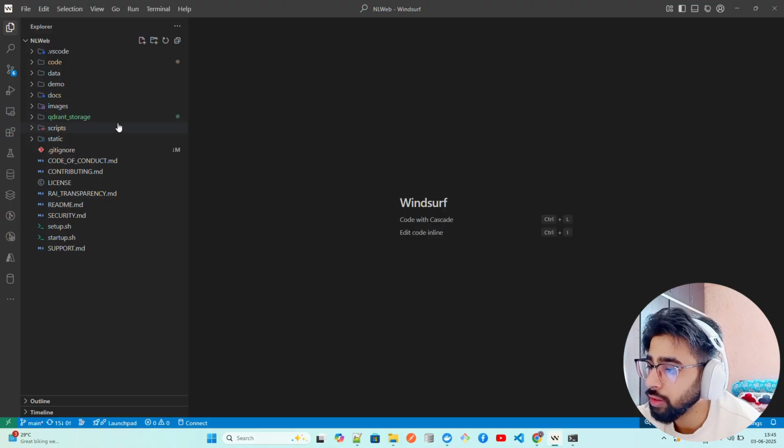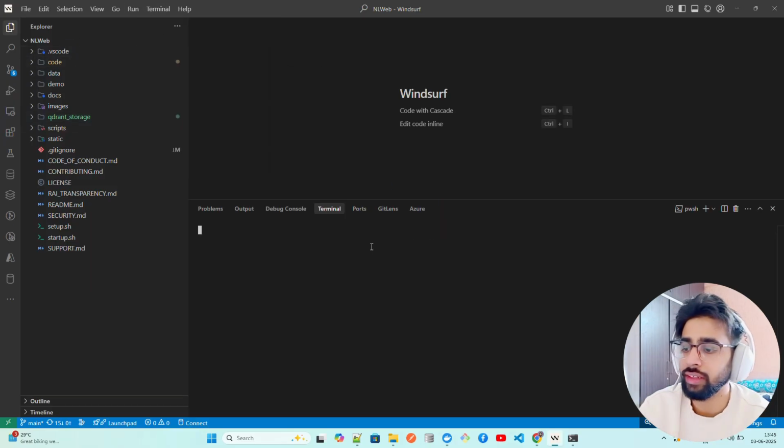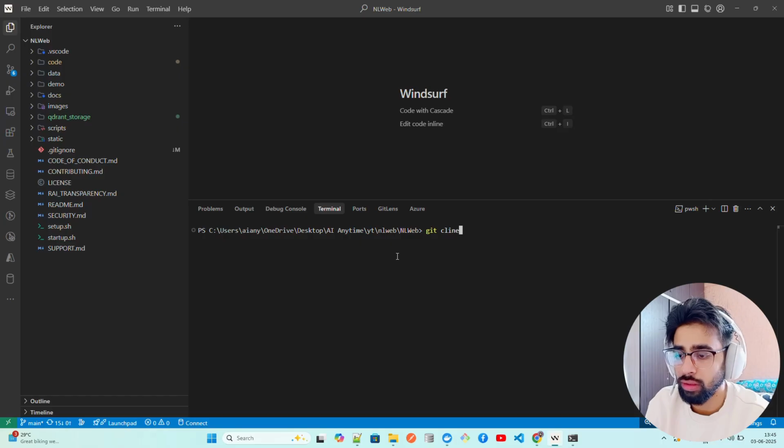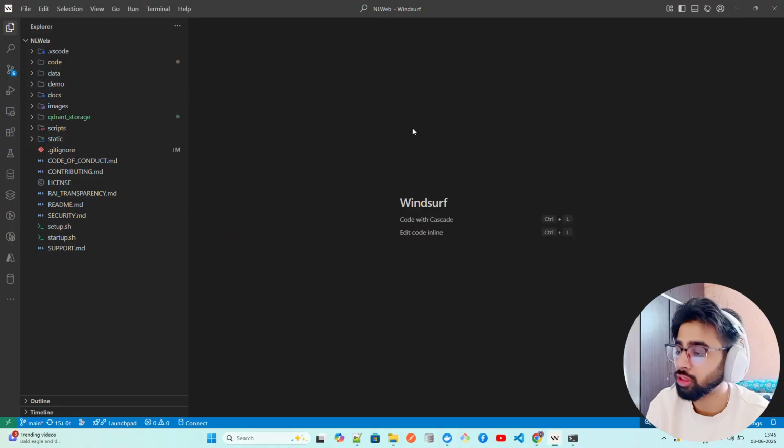Now, you have to make some changes. Let's say you clone this. How can you clone it? As I said, come here, do git clone, and then we just clone this. That's all we have to do. Once you do that, you will get something like this. Let me just close up the terminal.